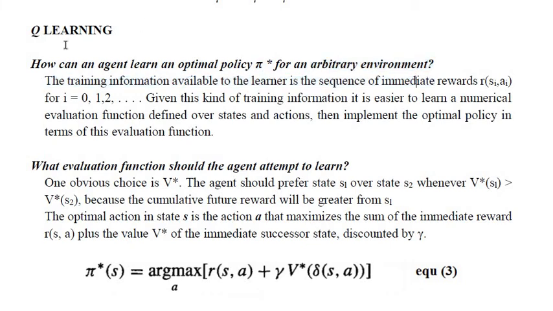So the answer is, the training information available to the learner is the sequence of immediate rewards R of Si, Ai, where i varies from 0, 1, 2, and so on up to n. Given this kind of training information, it is easier to learn a numerical evaluation function defined over the states and actions, then implement the optimal policy in terms of the evaluation function.